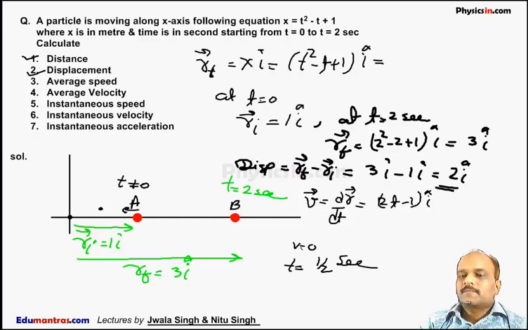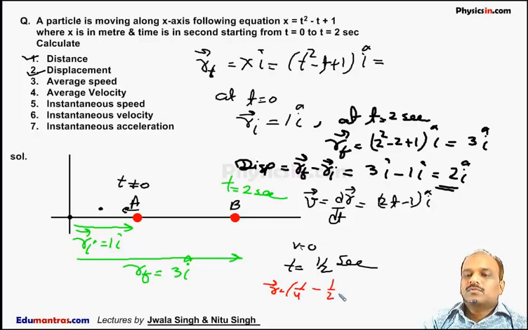So at this instant, if I substitute t is equal to 1 by 2 here, I will get the position as r is equal to 1 by 2 square, 1 by 4 minus 1 by 2 plus 1 i cap, which is equal to 1 by 4 minus 1 by 2 plus 1. So it is 3 by 4.